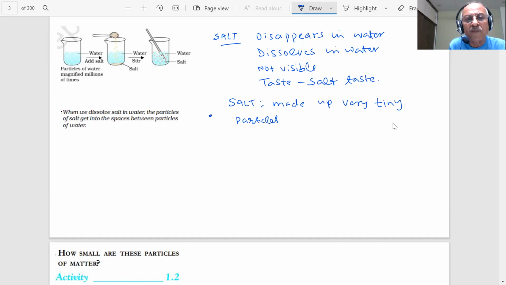A small amount of salt, for example, this is just one pellet of salt, student. As soon as I put it in water, it is dissolving. That means it is made up of very tiny particles, student, which are now not visible to me. The particles are so small, once they dissolve in water, they are not visible to me. Similarly, we can say water is also made up of very tiny particles.